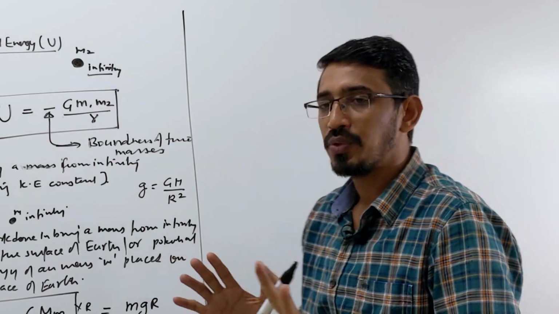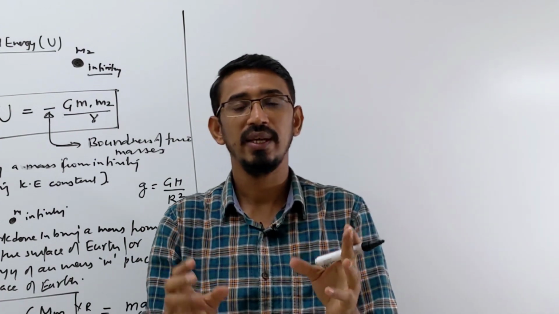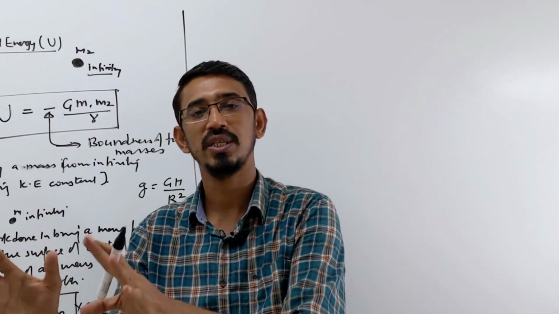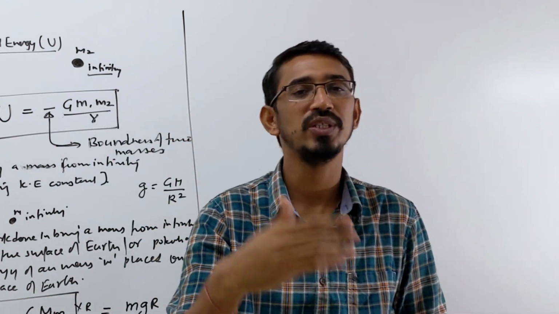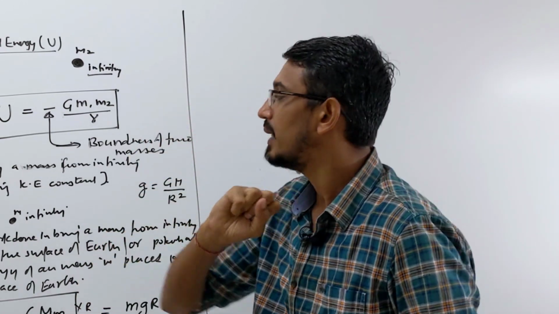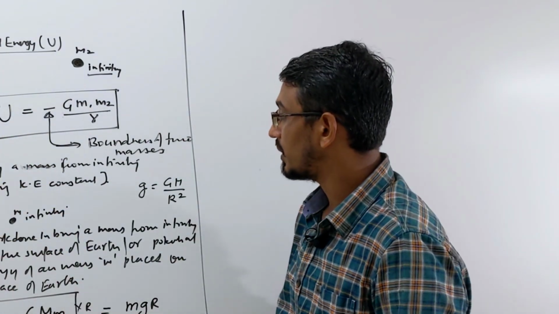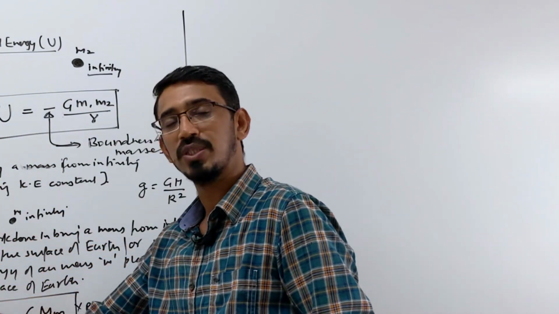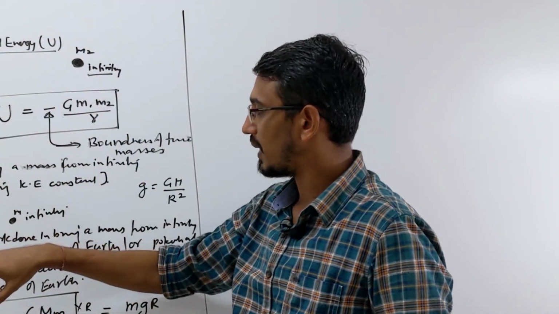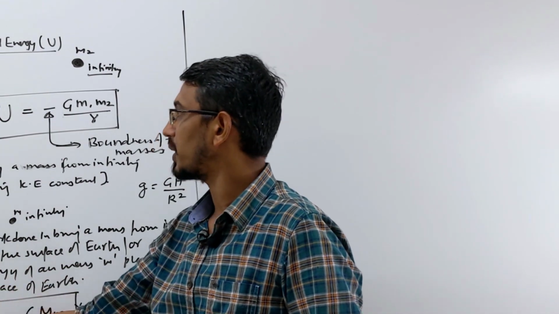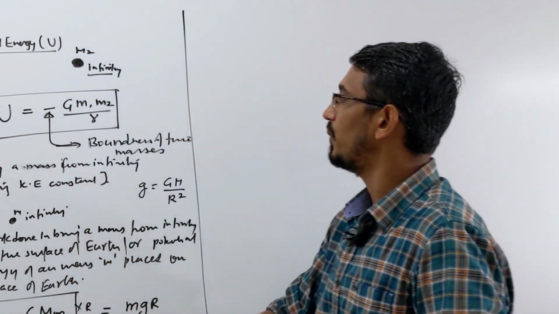Now, four types of questions are mainly asked based on potential energy. One, they ask you to arrange some objects, like 3 masses arranged at the corners of a square, or 4 masses arranged at the corners of a square, rectangle or triangle. They ask how much work we have to do, or what is the potential energy of that system. The second question is how much work is done in raising an object above the surface of Earth. The third question is, if you throw an object at some velocity, what is the maximum height it will reach before falling back. Then the opposite: if you want to project it to some height, what velocity do we need, or the velocity is given and we find the height. So these four major questions we will do on potential energy.